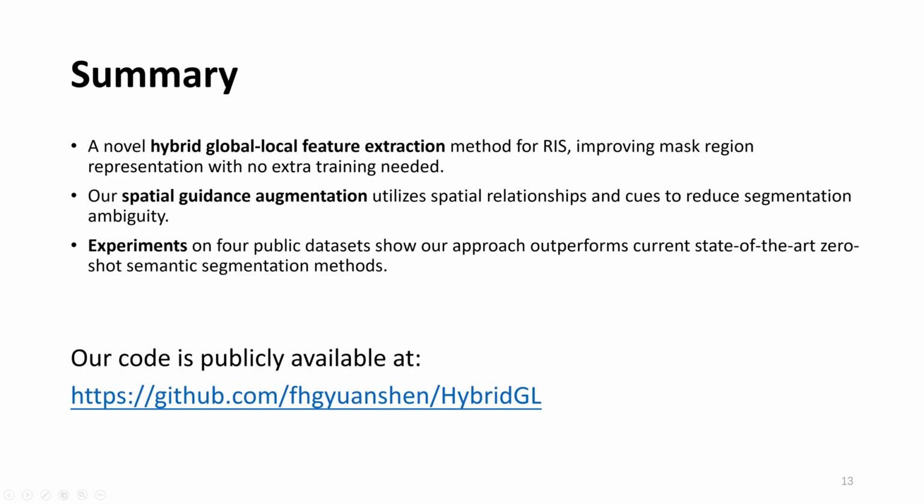In summary, our work introduces a novel hybrid global-local feature extraction method for zero-shot referring image segmentation that significantly improves mask representation without requiring any additional training. By leveraging CLIP and SAM, we effectively combine detailed mask information with broader contextual cues. Furthermore, our spatial guidance augmentation strategy utilizes spatial relationships to reduce segmentation ambiguities, ensuring masks are accurately aligned with referring expressions.